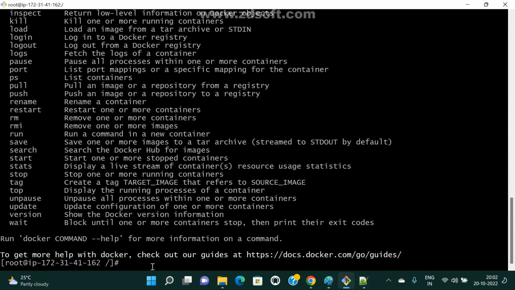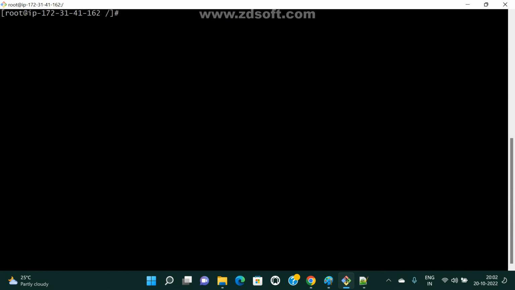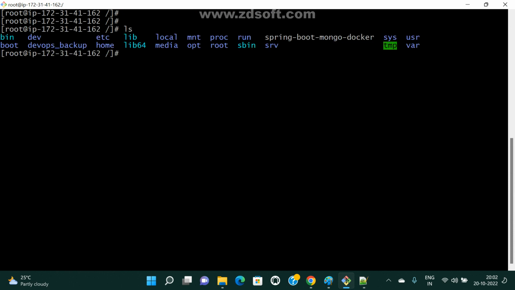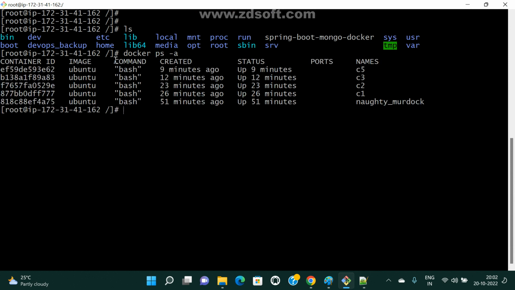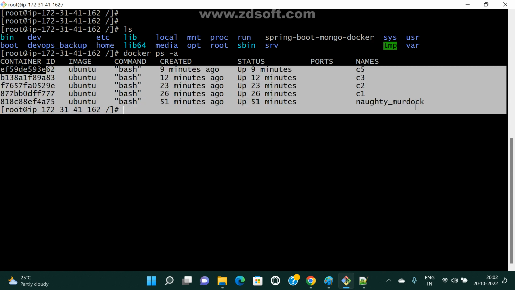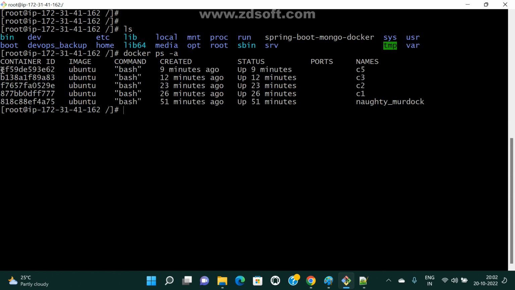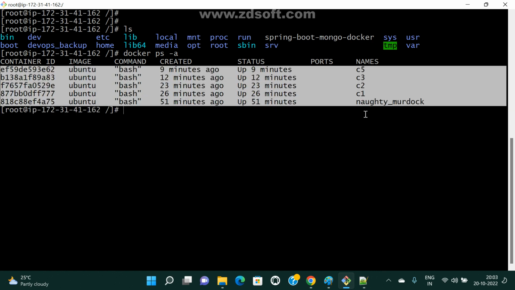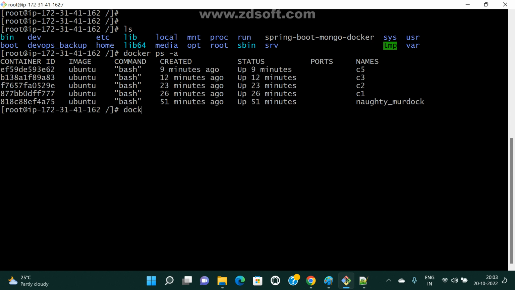Generally, if you want to connect to Ubuntu related, OS related containers, mostly we are using exec. Now see here, docker ps -a. All of these are OS related only, right? So in that case mostly I am using docker exec. Now when are we using docker attach? Let me create one container.